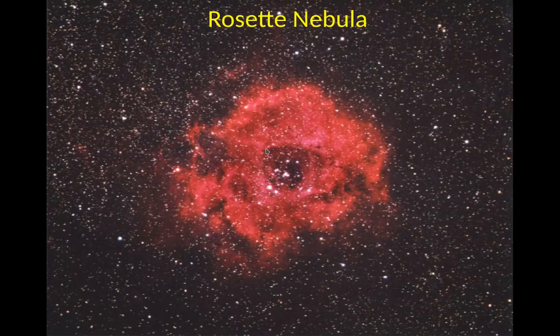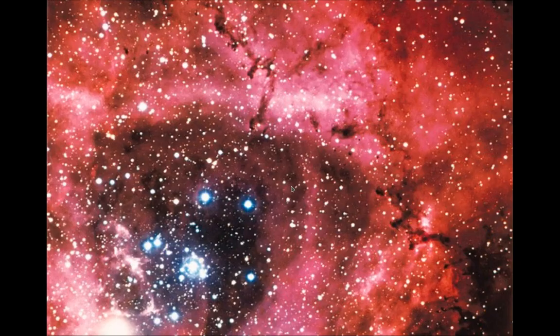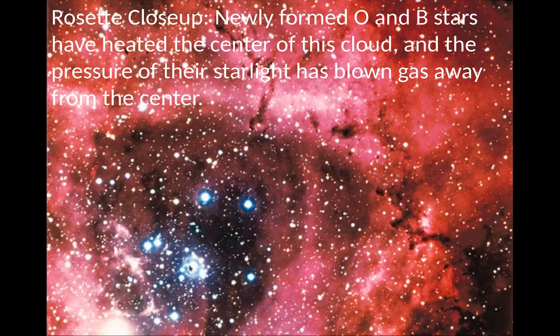There's the Rosette Nebula. It's also very cool. You'll notice in the center there's a big hole. Look closely at the hole. What is it? These are blue stars. These stars are really young. They've just been formed within the Rosette Nebula, and they're emitting so much radiation and giving off such powerful winds that they're blowing a hole in it. So this is a hole that's blown out by these blue stars in the center, and a bunch of blue stars away from it. So the pressure of these blue stars, from the starlight, blows gas away from the center.